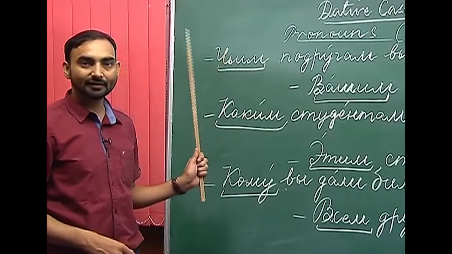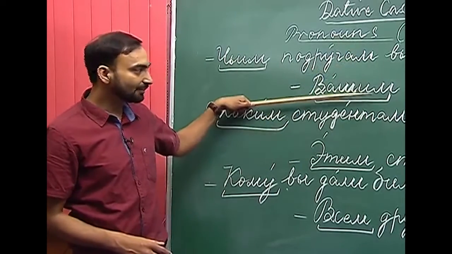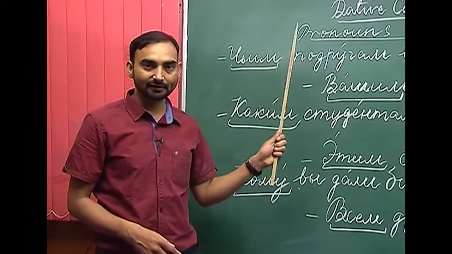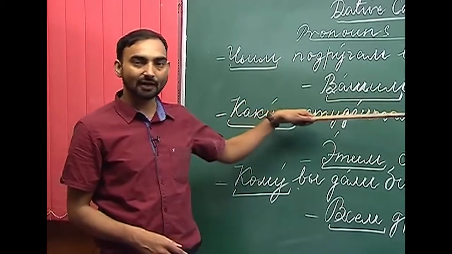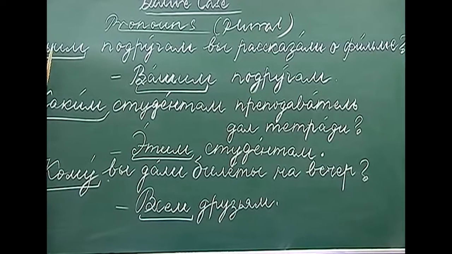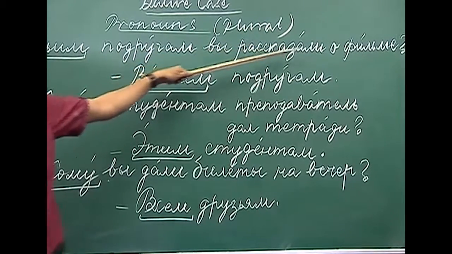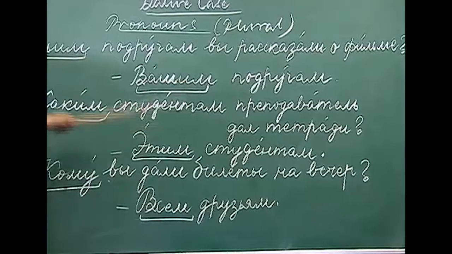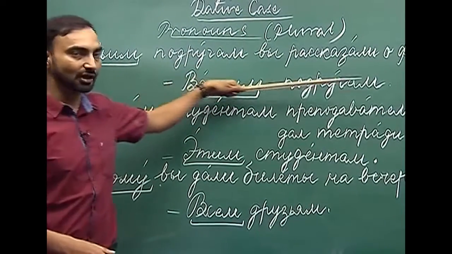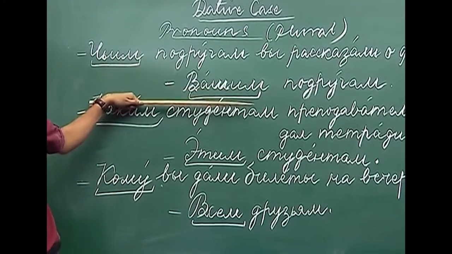If you remember, this interrogative word is answered with the use of possessive pronouns. So, whenever you have these interrogative words in the sentence, we will use a possessive pronoun in the answer. Chem padrugam viraskazali a filme. To whose friends did you narrate or did you tell about the movie? You can answer this question simply by saying vashim padrugam. Here in the answer I have used the possessive pronoun vashi.